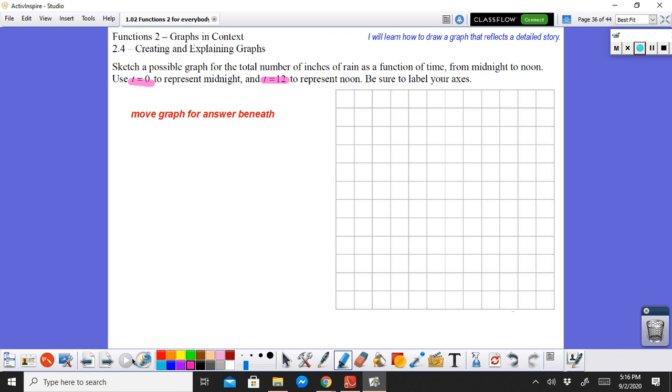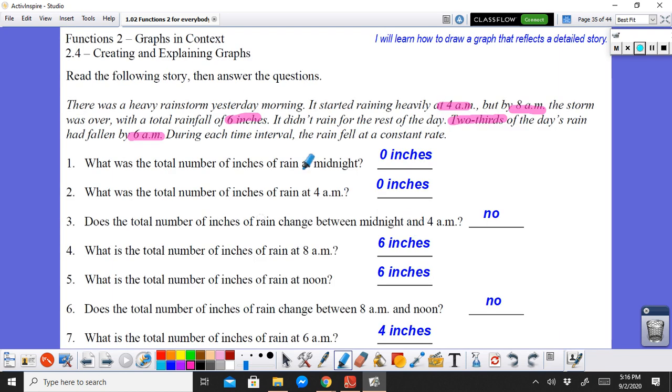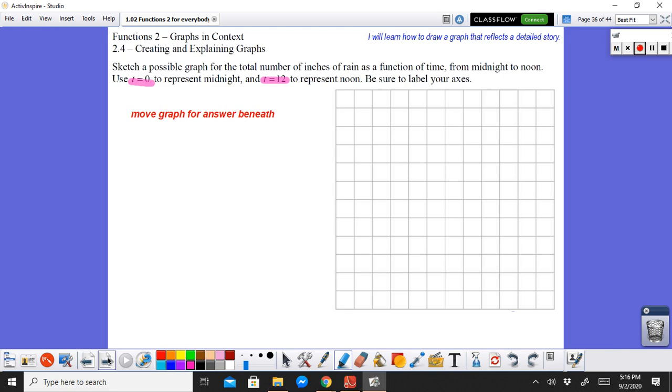Then move your answer. Okay, so from midnight 0 to 4 a.m., how do we represent that the rainfall did not change from 0? Like, what line do we use to represent that? Okay, can you guys pause the video, stop the video for now, and try to graph it on your own? Okay?